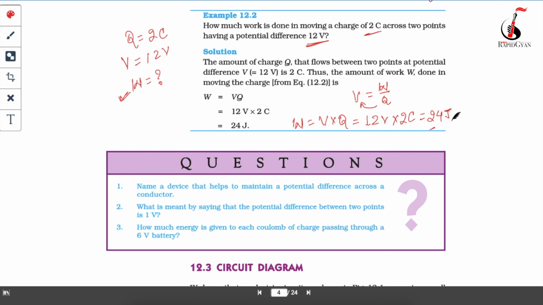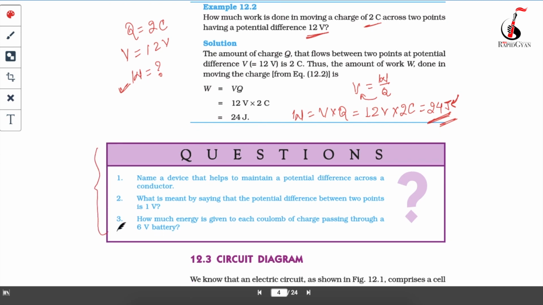So your answer is 24 joule. Please make sure to write the unit at the end of your answer. Otherwise you will not get the full marks. Okay, so that's your answer. 24 joule is your answer. Got it? Okay, now coming to the questions from your textbook.